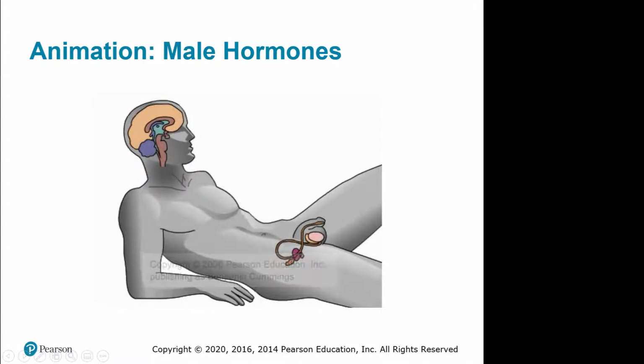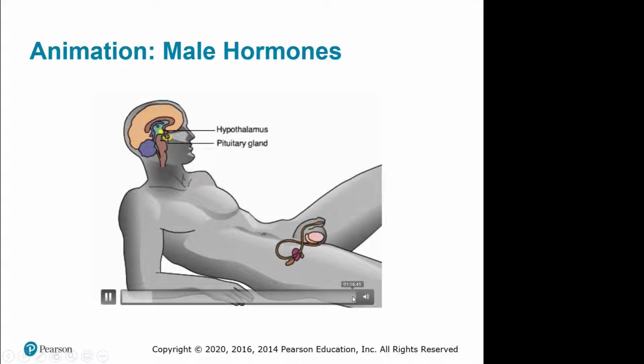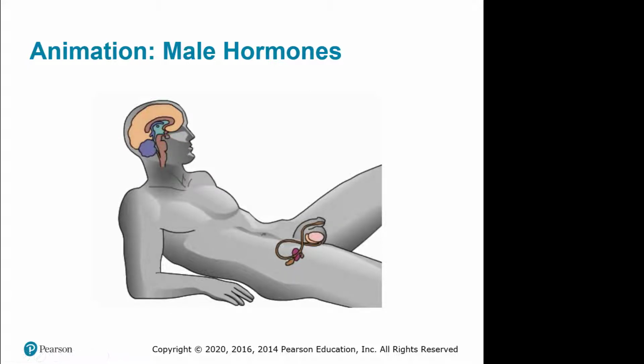Hormones control the production of sperm and male sex hormones by the testes. The hypothalamus, the part of the brain just above the pituitary gland, controls hormone production under the influence of other parts of the brain. The hypothalamus produces a releasing hormone that regulates the secretion of follicle-stimulating hormone, FSH, and luteinizing hormone, LH, from the anterior pituitary.